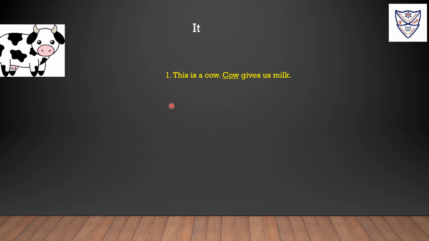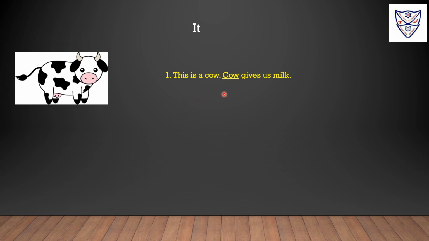It. The pronoun it is used when we talk about an animal or a non-living thing. This is a cow. Cow gives us milk. Here in this sentence we are talking about a cow. This is a cow. It gives us milk. Here cow is an animal. So we will use the subject pronoun it. Instead of cow, we will write it.